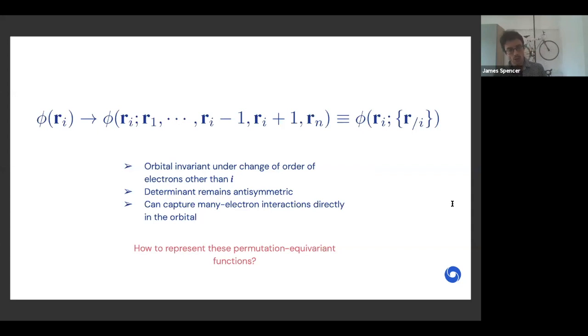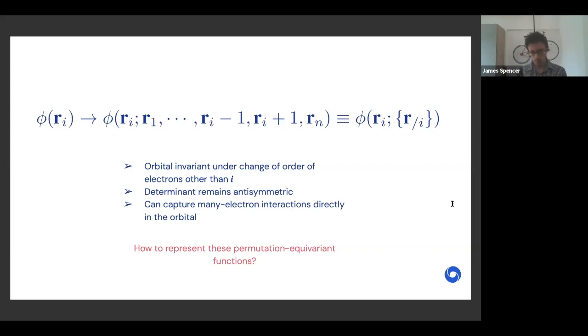And the key insight is that if we take an orbital, which depends upon a single electron position, and instead replace it with a function that depends upon a single electron i and all other electrons, subject to the fact that it must be invariant under the change of any of the other electrons, then if we construct a determinant of these functions, the determinant remains totally antisymmetric, and we can naturally capture many electron interactions directly in the orbital. And this approach is used by backflow functions in variational Monte Carlo and diffusion Monte Carlo in particular.